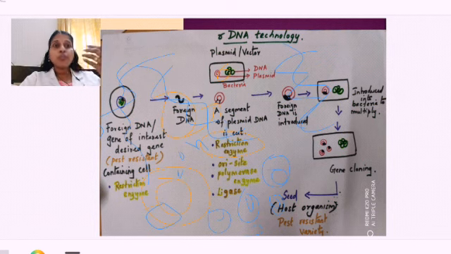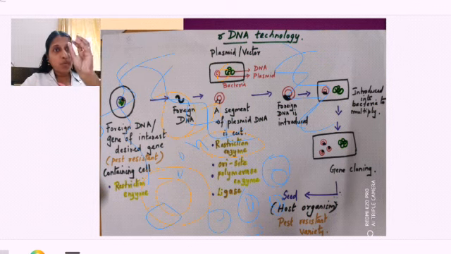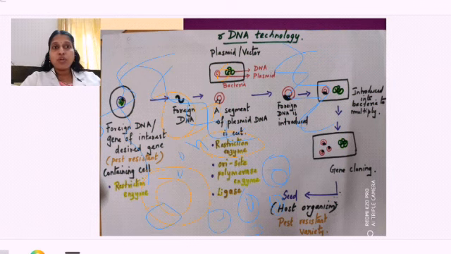In order to produce many plasmids, I will choose a plasmid which has an ORI site. What is the site? ORI site. What is ORI? Origin of replication. If the ORI site is there, then only from that plasmid can many copies be produced. If it is not there, then automatically many plasmids will not be produced. Only one plasmid, and that is difficult, right? So the ORI site should be there.